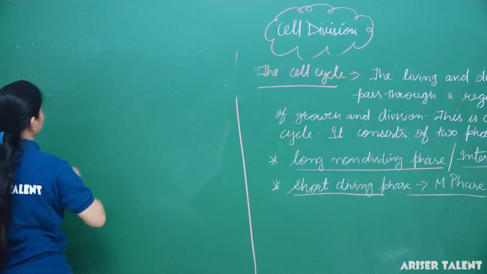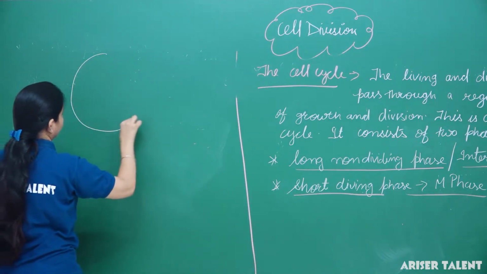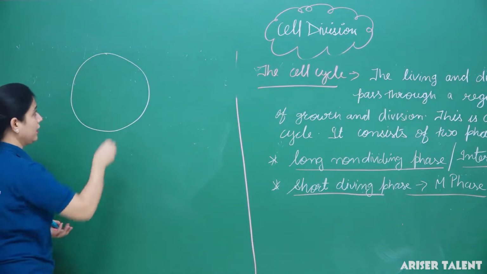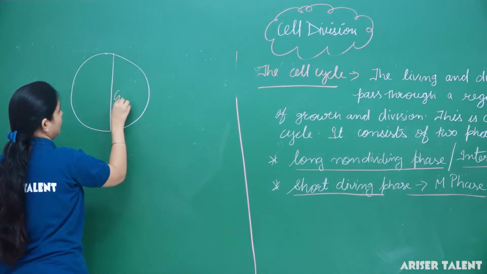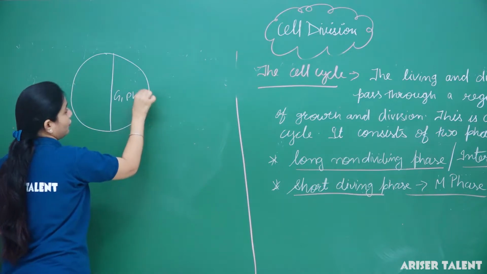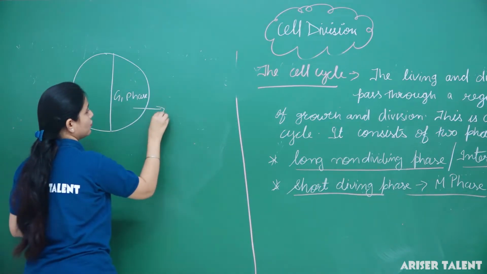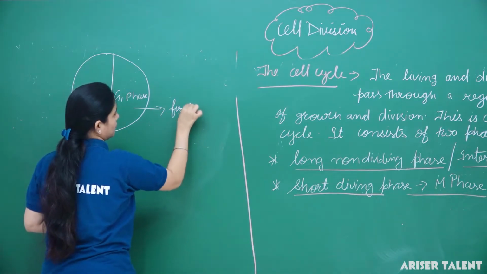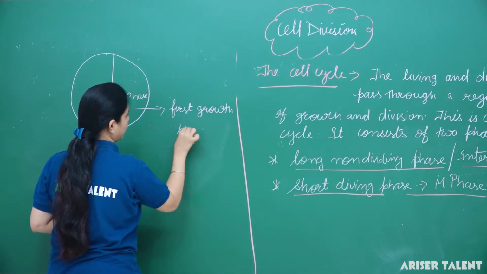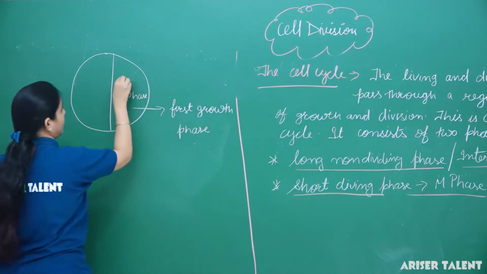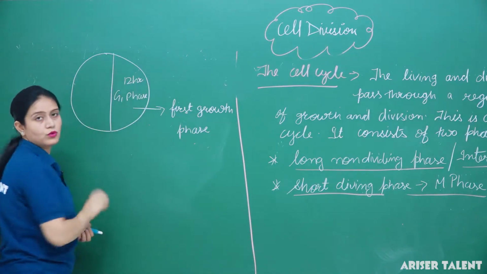Here you can see the complete cell cycle. First is interphase, the G1 phase, which means first growth phase, and generally it takes 12 hours to complete.